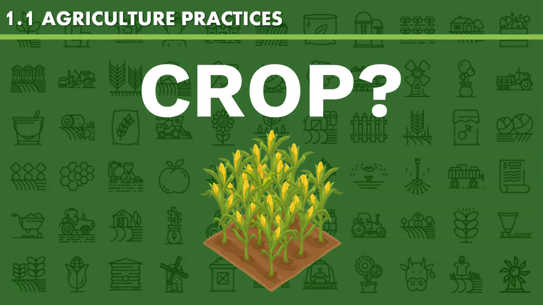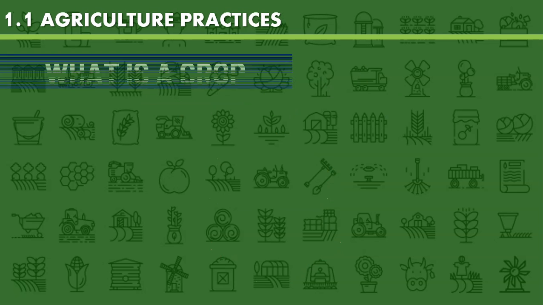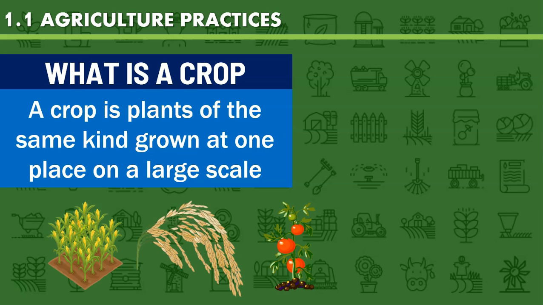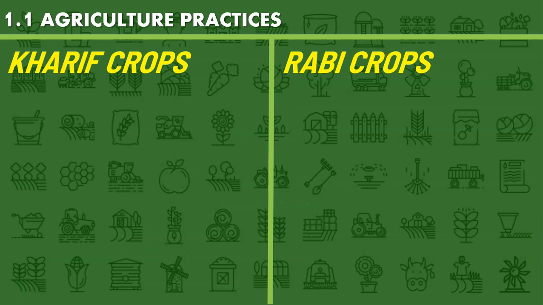So what is a crop? We might have heard farmers saying, oh, we're growing wheat crop, rice crop, but what is meant by a crop? A crop is literally the plants of the same kind that are grown in one place on a large scale. For example, wheat crops, rice crops, and tomato crops, etc.